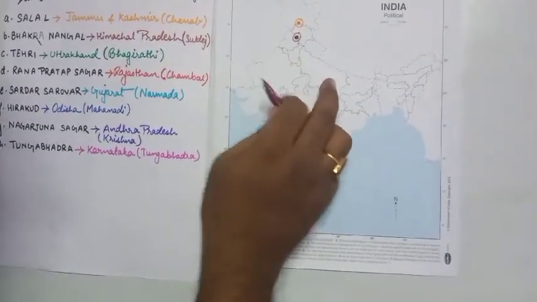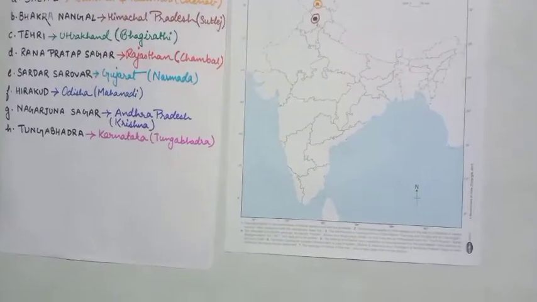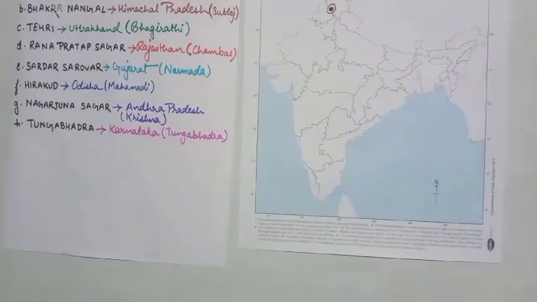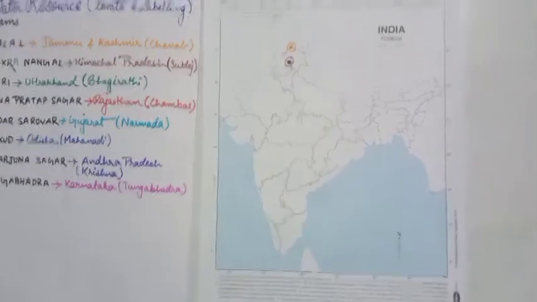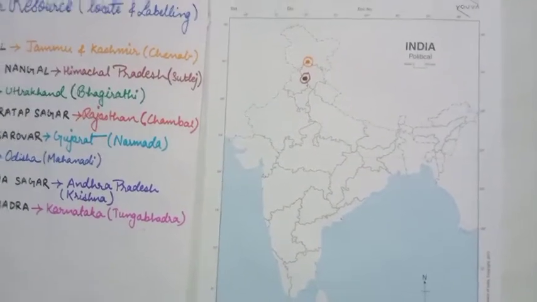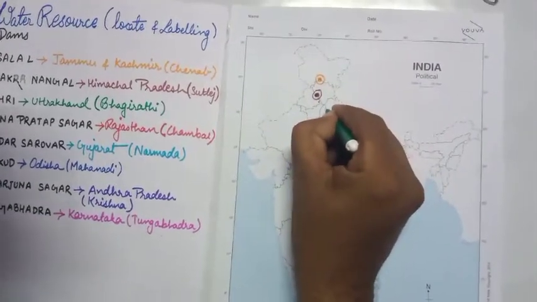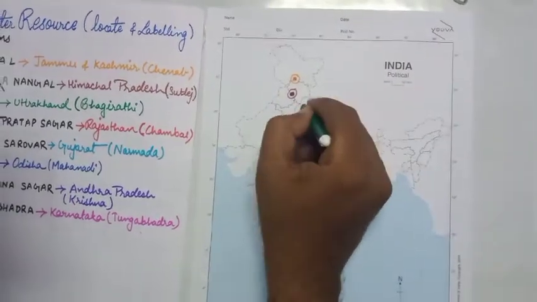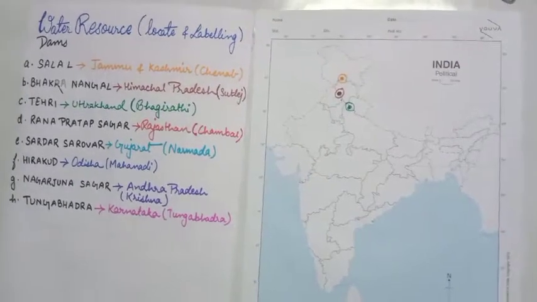The dam is located at this point, and I have taken the color green for it. So here it is the border of Uttarakhand and Uttar Pradesh. Clear?